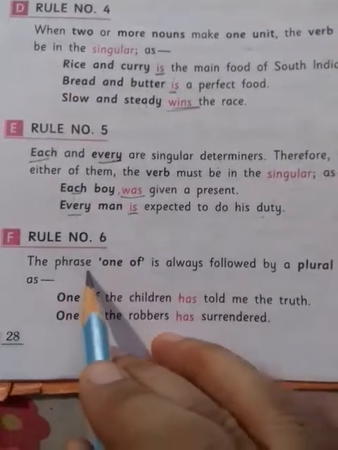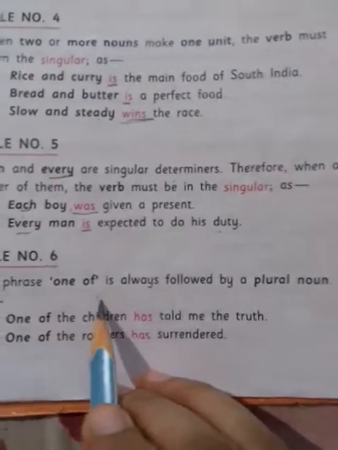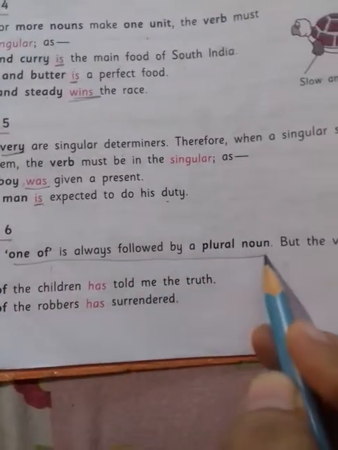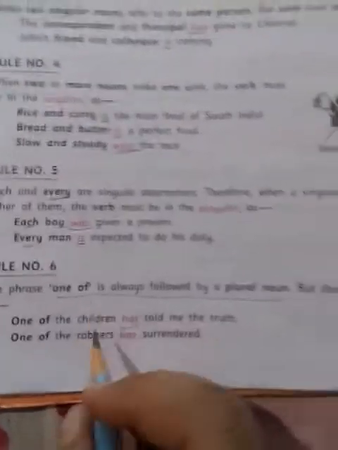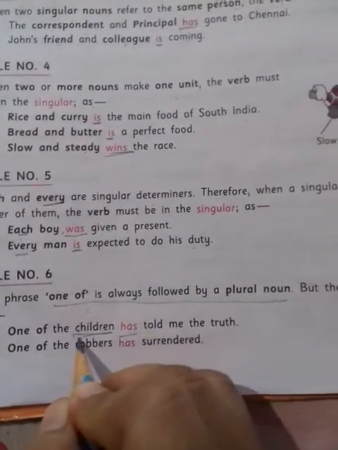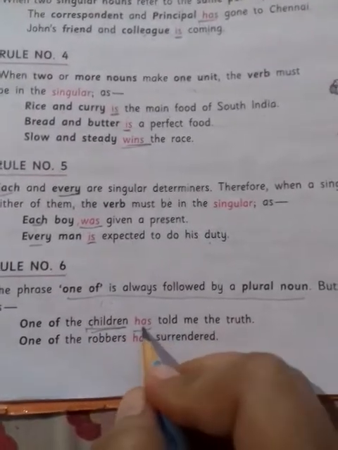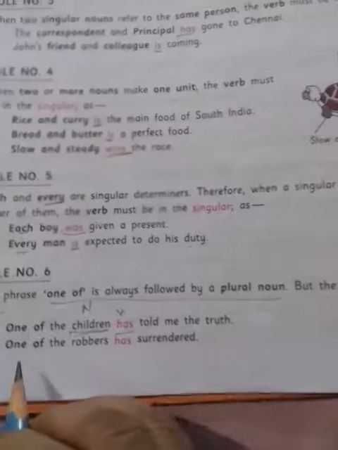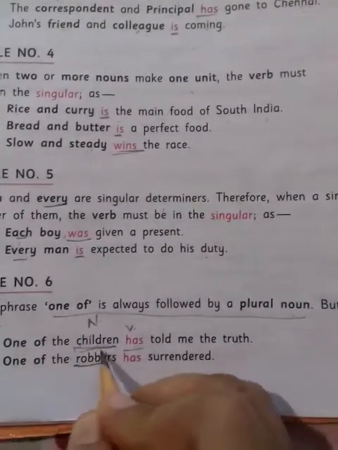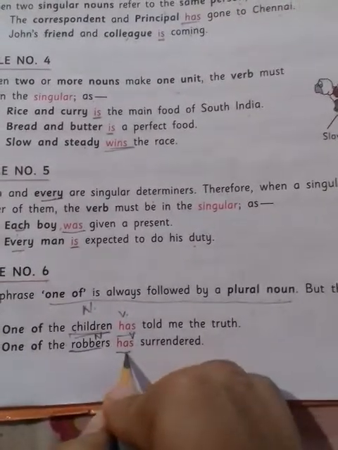Rule number 6. The phrase one of is always followed by a plural noun, but the verb is in the singular. Now see, one of the children has told me the truth. Here children is a noun in plural form. Has is the verb, so it is singular. One of the robbers has surrendered. Robbers is a noun and it is plural also. Has is the verb and it is singular.